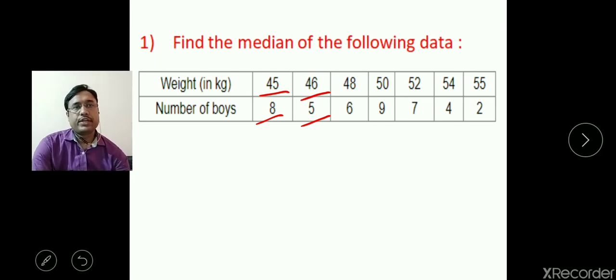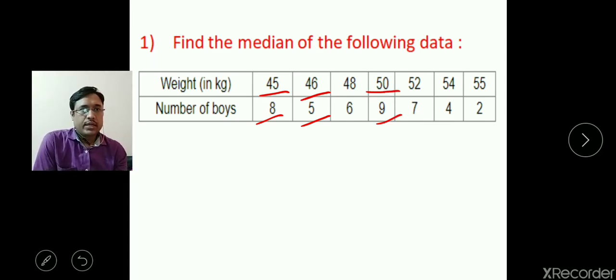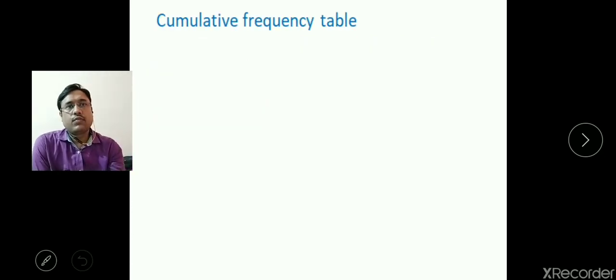Similarly, 48 kg, how many boys are there? 6 boys are there, and for 50 kg, 9 boys are there. So 9 is the frequency, that means 50 kg occurs 9 times, that means in 9 boys we find the weight is 50 kg. So these are the frequencies. Here you have to find the median. So first of all we will find the cumulative frequency table.